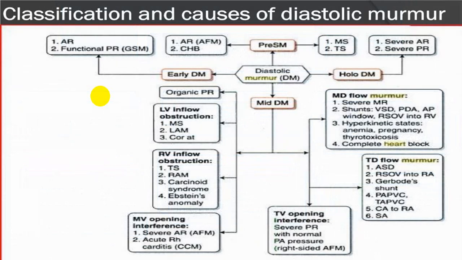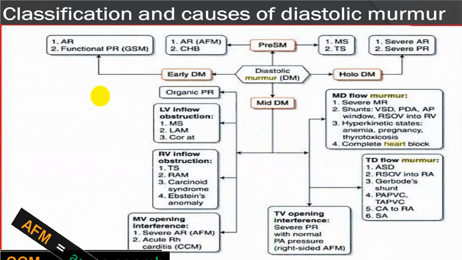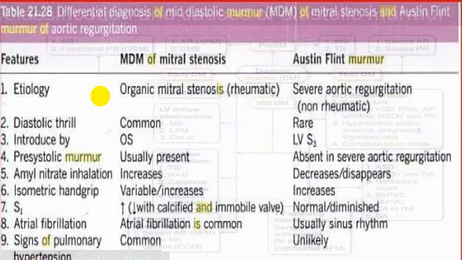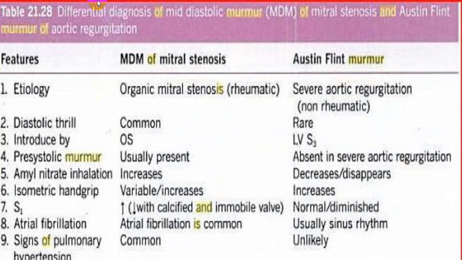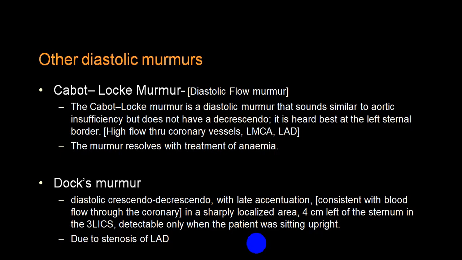These are all diastolic murmurs. Forget about all those different names and labeling. I'm not going into detail. Graham Steell murmur, then Carey Coombs murmur, then Austin Flint murmur, etc. Forget about all those. These are all mid-diastolic murmurs, Austin Flint murmur. What are the differences? No one is going to ask you. This is for MD general medicine.